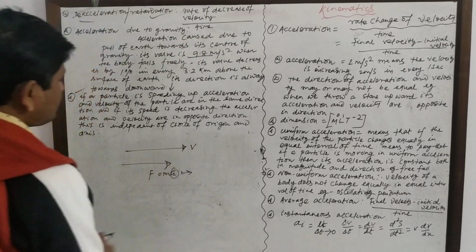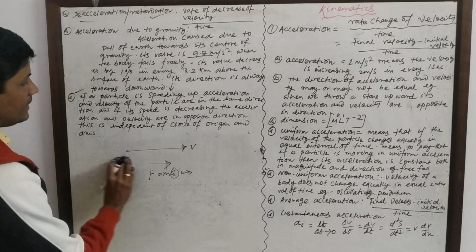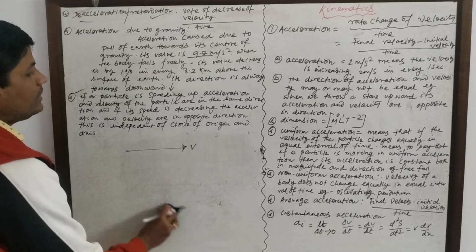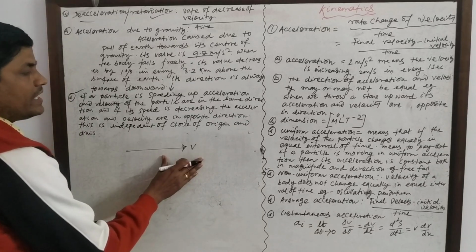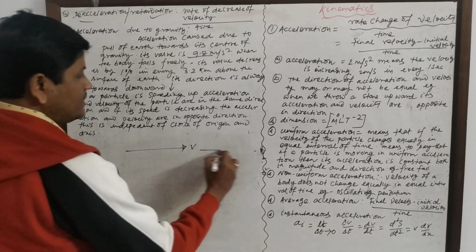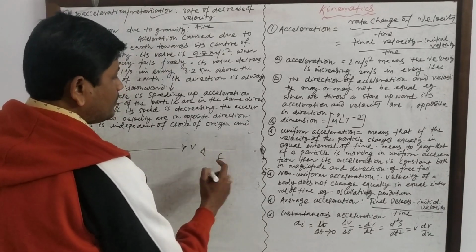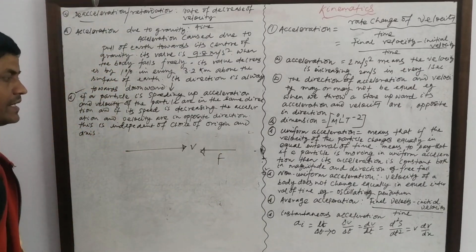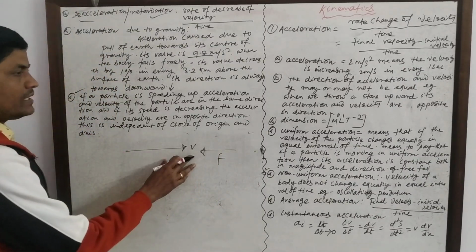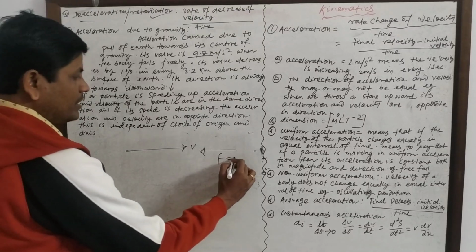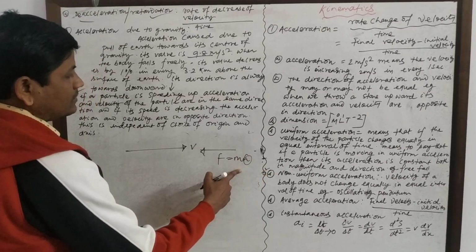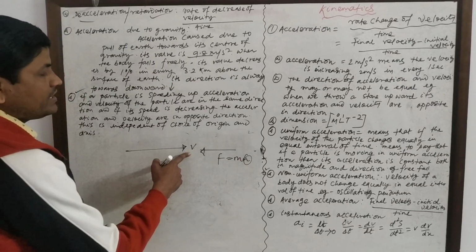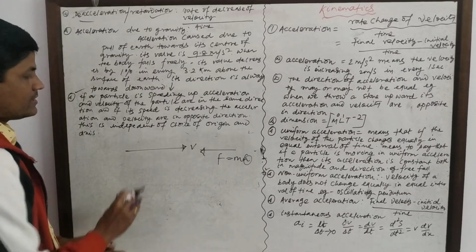It does not necessarily mean that acceleration and velocity will be in the same direction. If the velocity of a particle is in the positive direction and some force is applied in the opposite direction, then F is equal to minus ma. That means acceleration and velocity are in opposite directions.